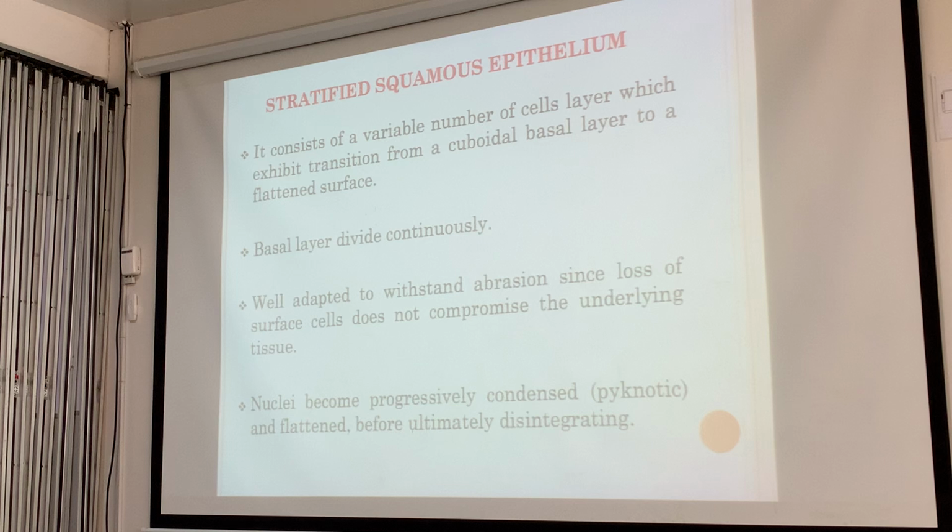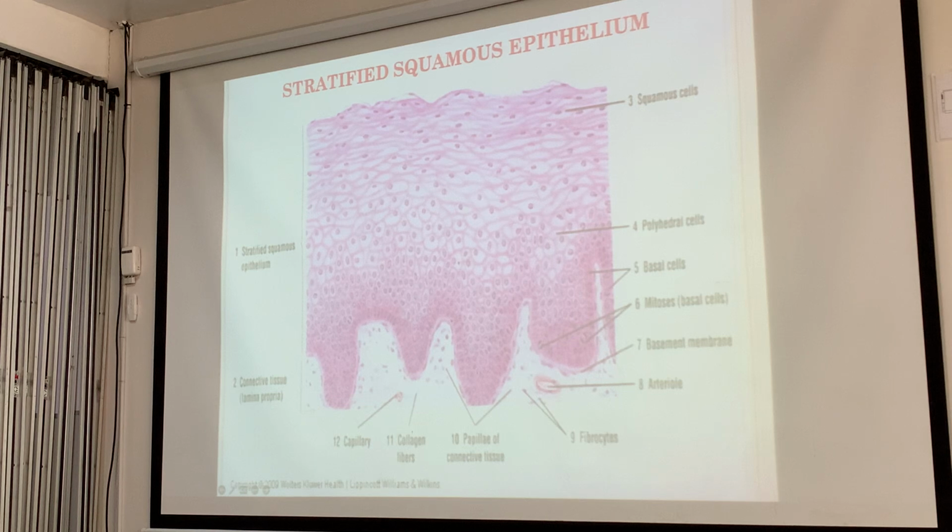So it's well adapted. The nuclei become progressively condensed. Does it get darker or lighter? Darker. That's what it means. Darker, more violet, and flattened before ultimately disintegrating. So your drawing should look something like that.